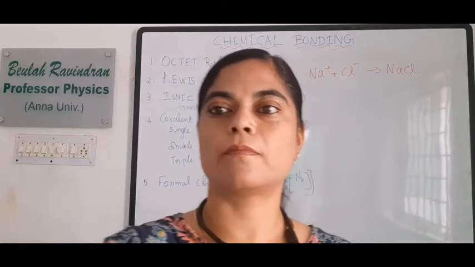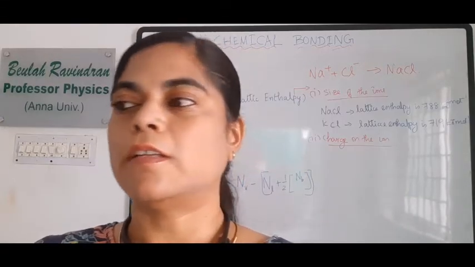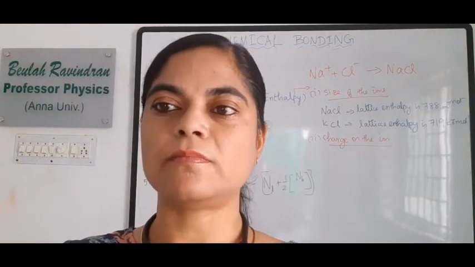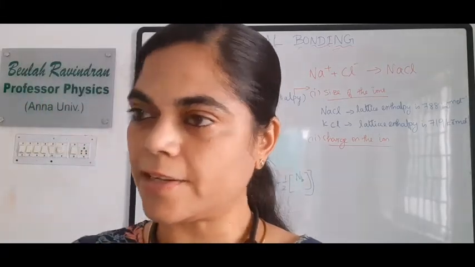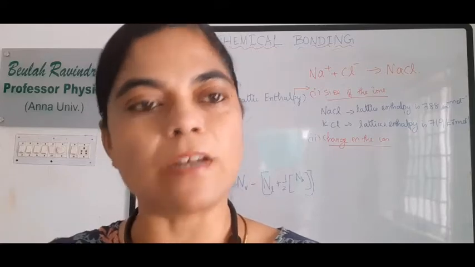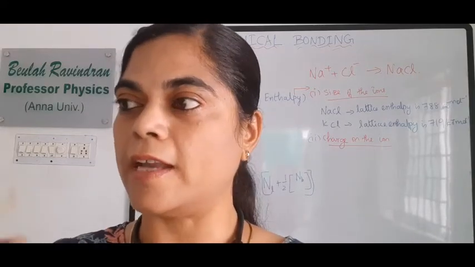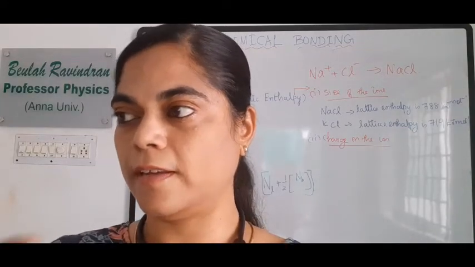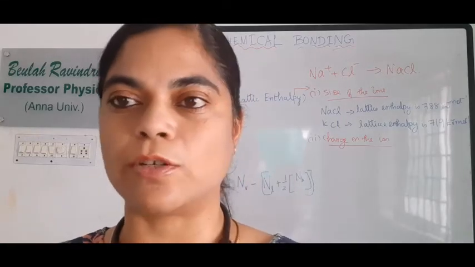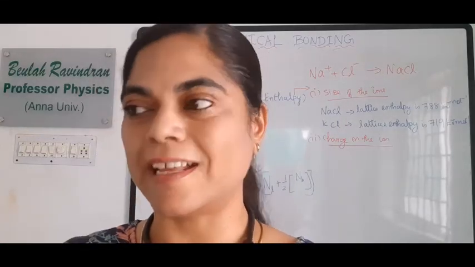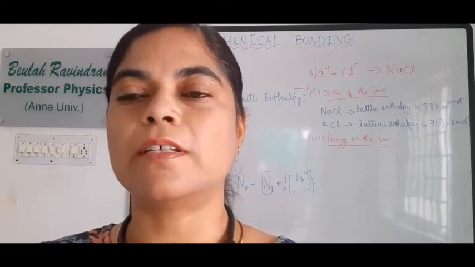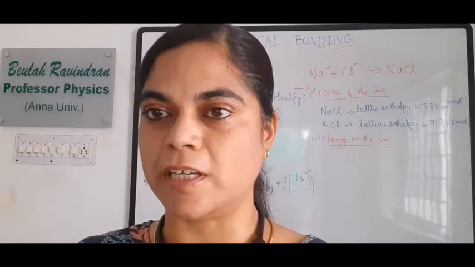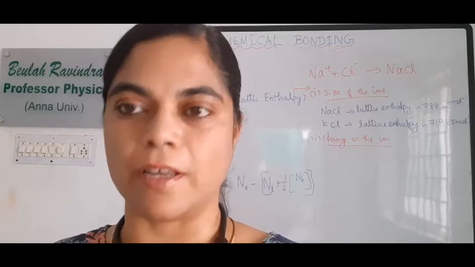Now, what is lattice enthalpy? It is the energy required to separate 1 mole of a solid ionic compound into its gaseous constituent atoms or gaseous ions. This lattice enthalpy depends upon the size of the ions and the charge on the ions.